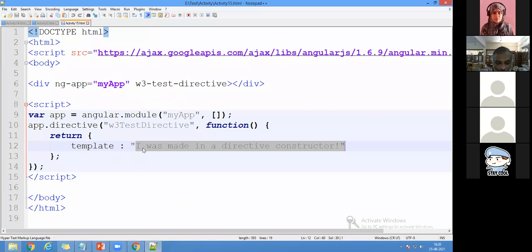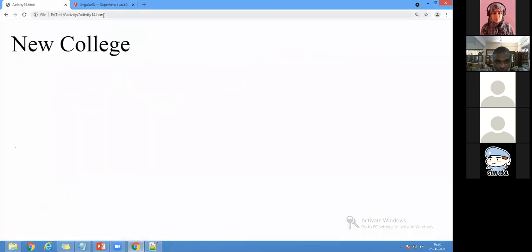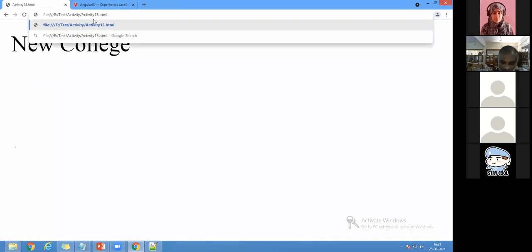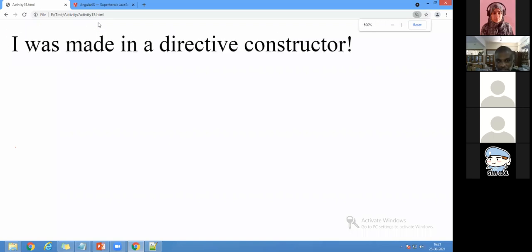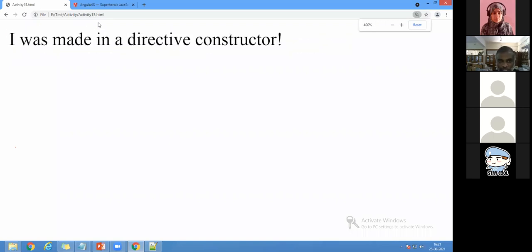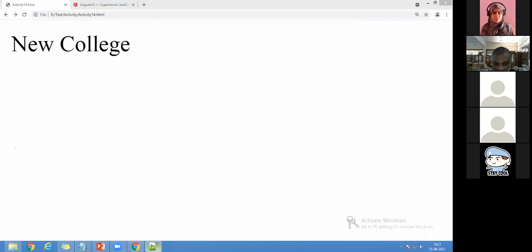So this is about activity 15. I'll go with 15. You can see, whatever information you want, you can give it here. I made it in a directive constructor. You know that constructor means it is used for initialization, value initialization like that. So this is about the directive constructors. Now this is about activity 15.